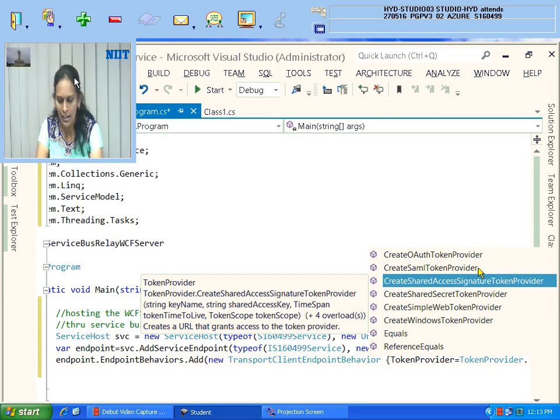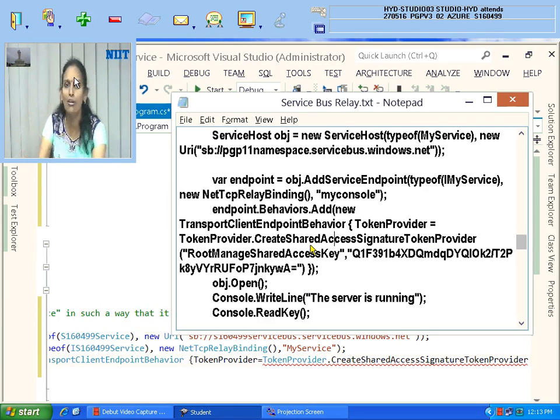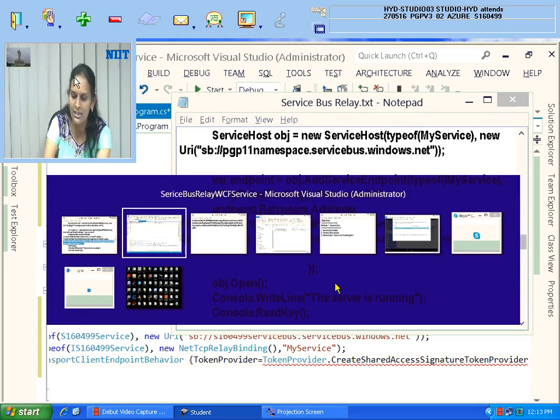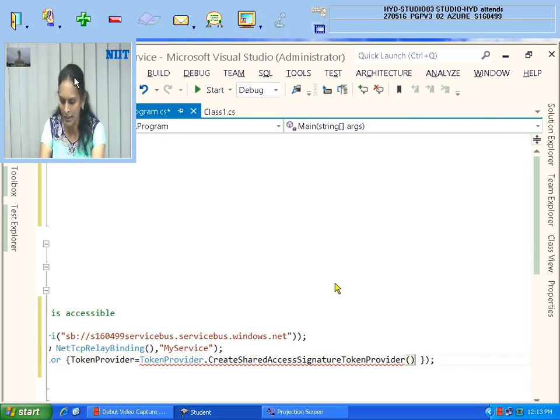So that is what I am telling. Here is the place, whatever is that much word, when you press the dot, automatically it is visible to you. Okay. So till here we have written only these details, but this I don't copy paste, because that is different for everybody. Whatever you created. Here the first argument is your key name, second argument is your token. So from your notepad you copy that one.